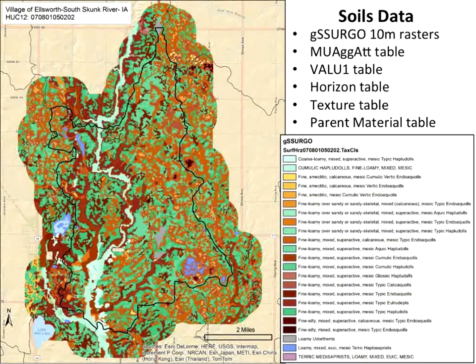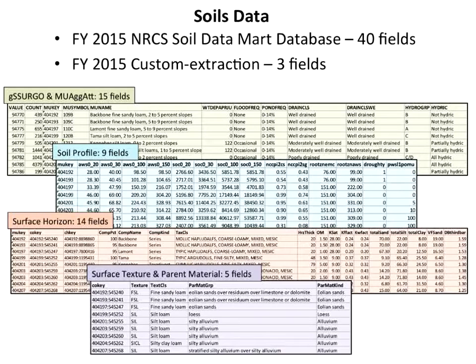We have to access the full database, assemble it locally, and then write queries that extract these data as we see fit. We then parse that out to each of the individual watersheds along with the GSERGO. So this is the fields, or some of them actually, that we extract. We pull 40 fields from these variety of databases. You can see the numbers there.